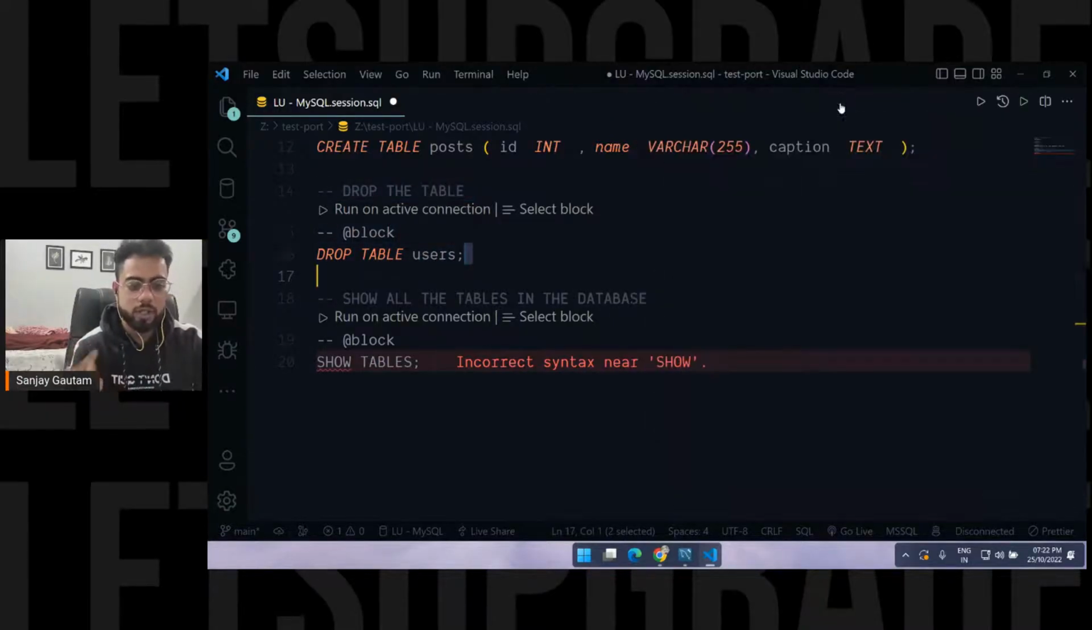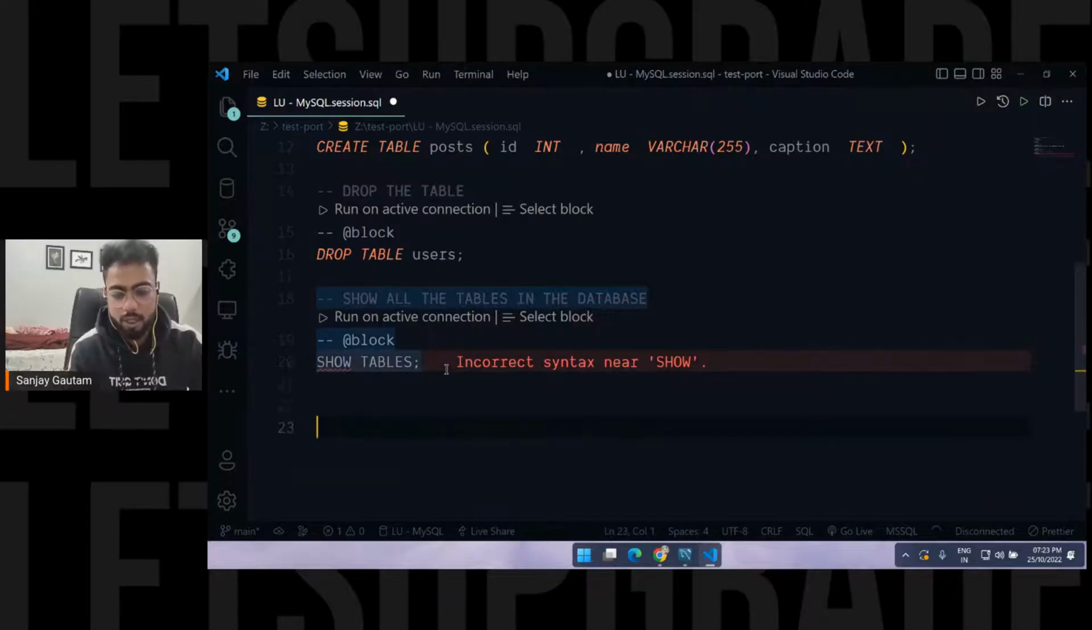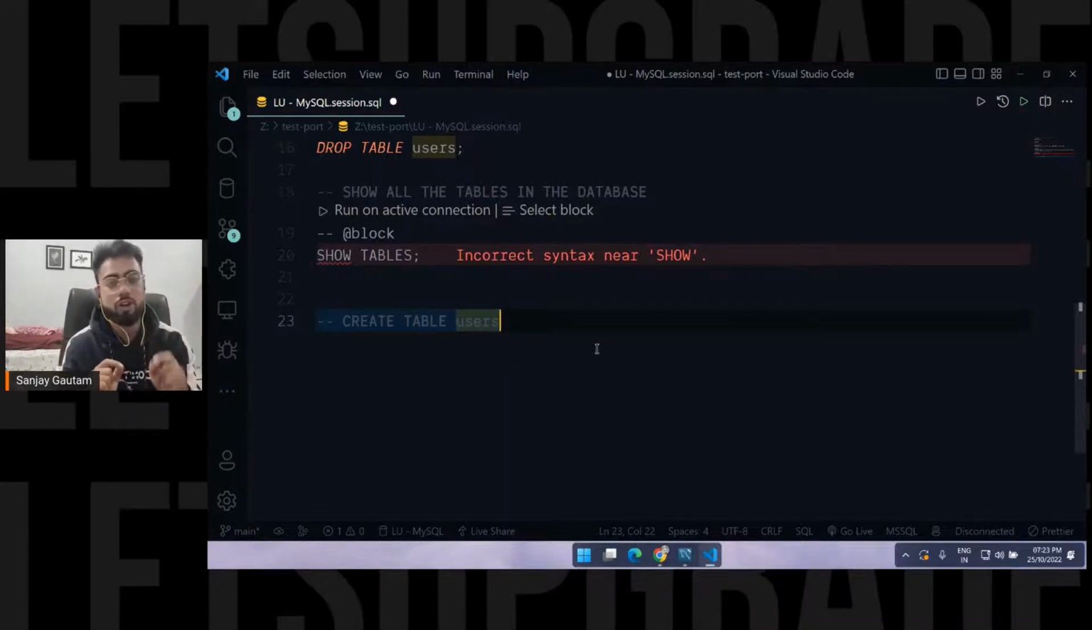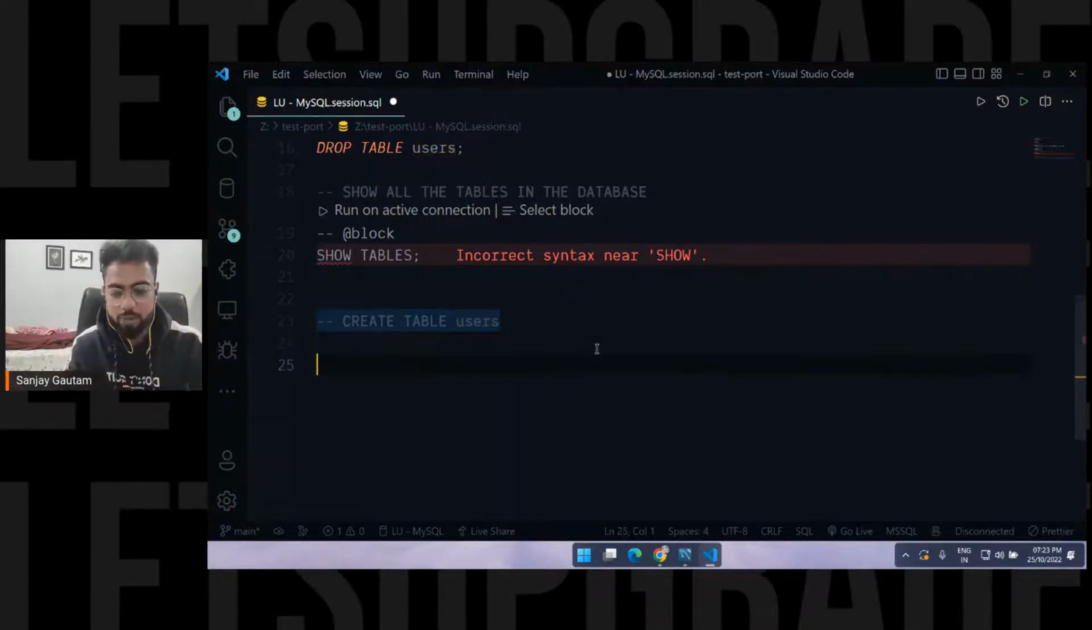Right now I'm going to create the table one more time. Create table users. So let's create the tables one more time. This time I will also use something called constraints. So we have something called constraints here. Let me tell you about constraints now.